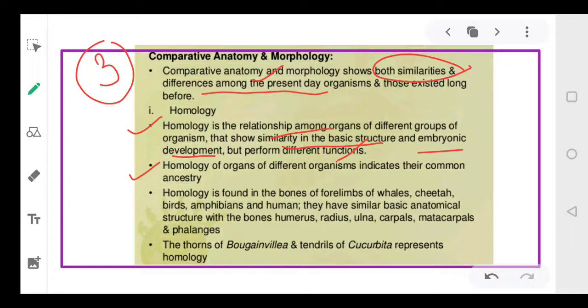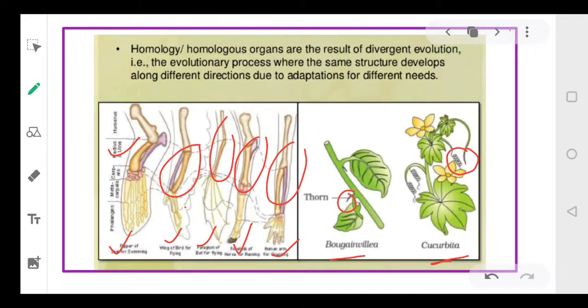So on the basis of homology, we can say that all these organisms had some common ancestor at some point of time. Since we observed that all of them have a similar structure, we can conclude that they had a common ancestor. So we can say a very concrete fact, that these homologous organs are the result of divergent evolution.